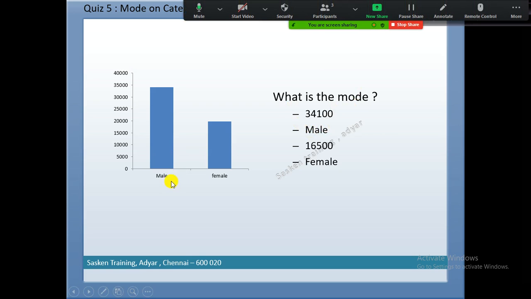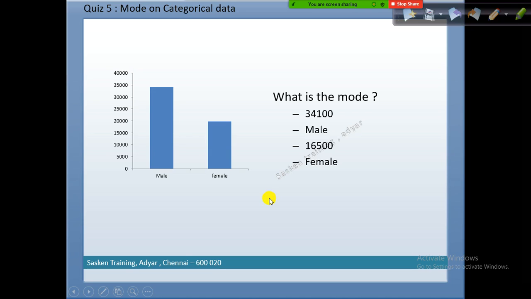Usually what do we do? Instead of using male and female, we use the encoded value. What is encoding? 1 is male and 0 is female. These are the values we conventionally use in statistics, data science, or machine learning. 1 is male, so 1 occurs more number of times. That means close to 35,000 males are there and close to 20,000 females. Of these two, which one is the mode? Both are modes, right? It is bimodal.